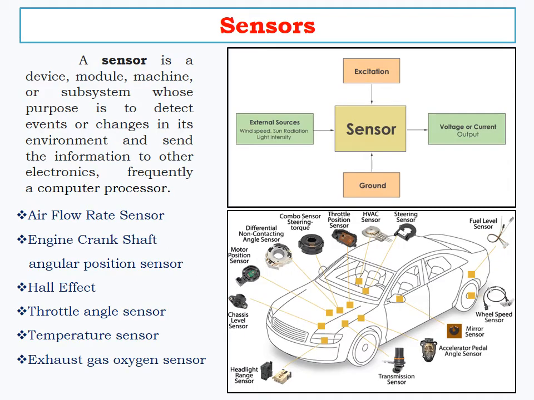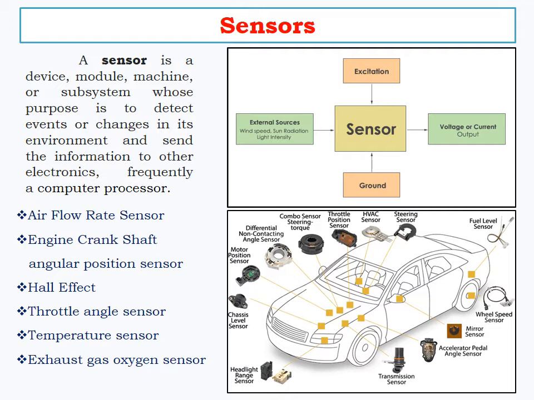Let's see what a sensor is. A sensor is a device or subsystem whose purpose is to detect events or changes in its environment and send the information to another electronic device, frequently a computer processor. A sensor gets the data from the environment and converts it into an analog or digital value. In this diagram, we have external sources, meaning the environment value, that is converted into voltage or current or digital values.